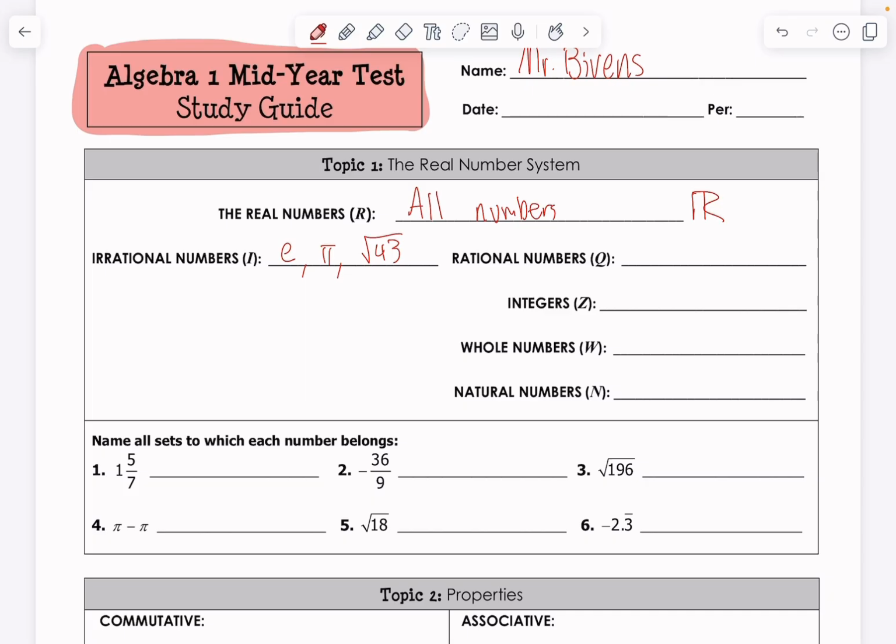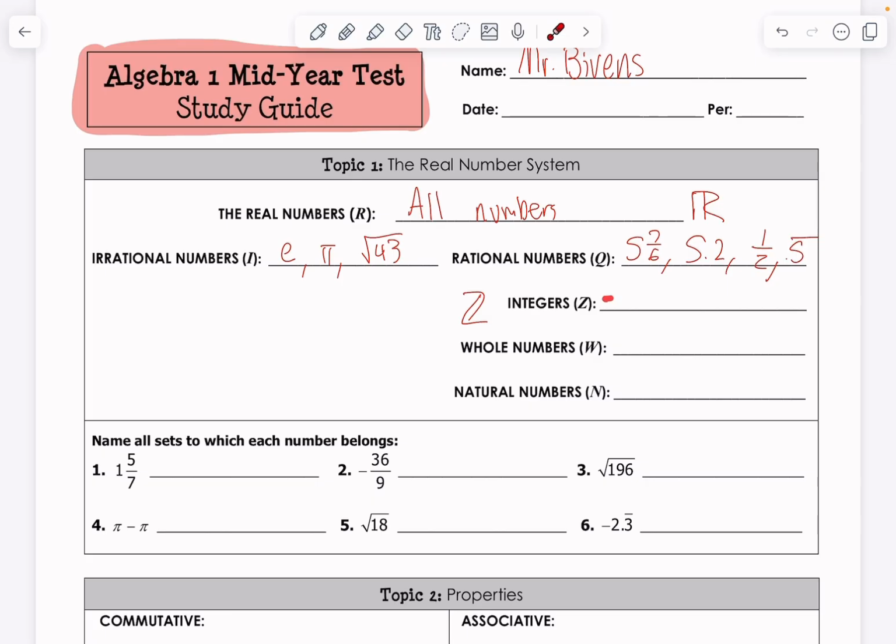Looking at rational numbers, our symbol for that is a Q. These are your fractions, your decimals. So, for example, 5 and 7/6, 5.2, 1/2, maybe 0.5 repeating, all those fraction decimals. Integers, these are our counting numbers. Again, we have this little cool Z thing. That's our symbol notation for the set of integers. These are all of your positive and negative numbers.